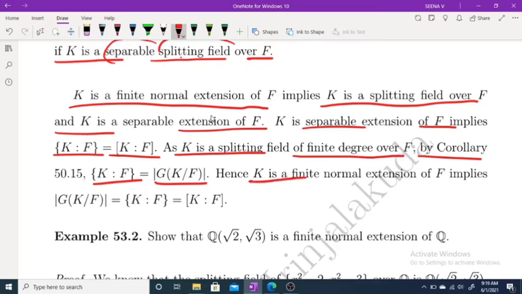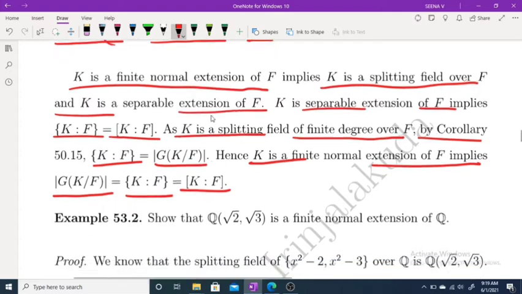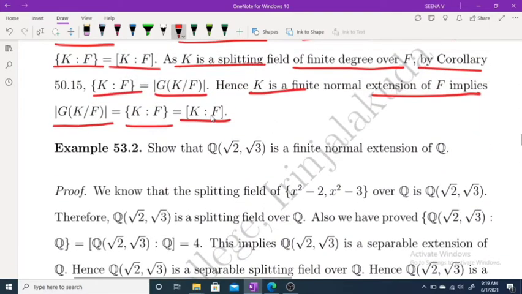Therefore, K is a finite normal extension of F implies the cardinality of G(K/F) is equal to the index of K over F, which is equal to the degree of K over F. Okay, K is a finite normal extension implies these conditions hold. Now moving to one example.